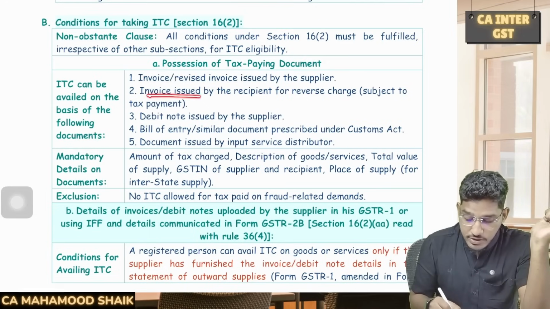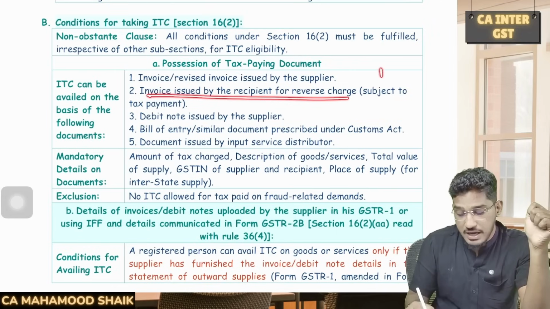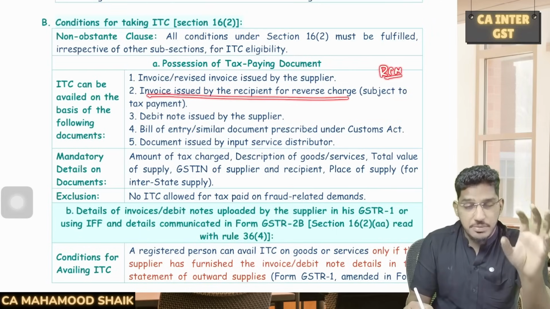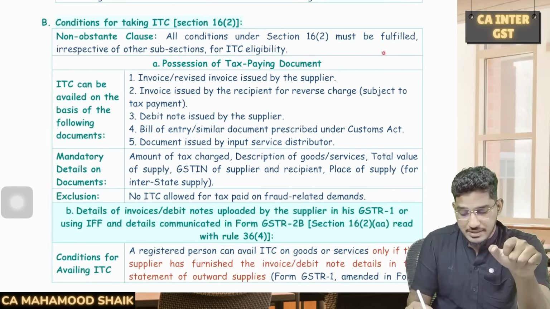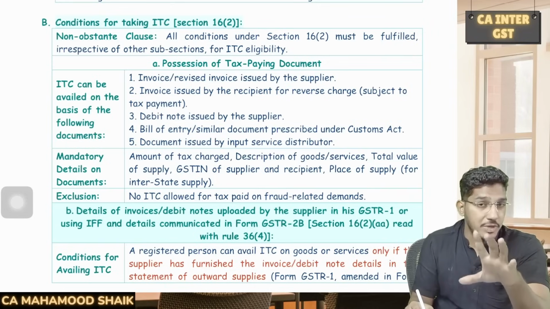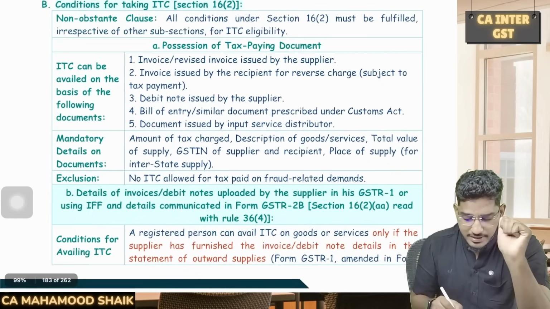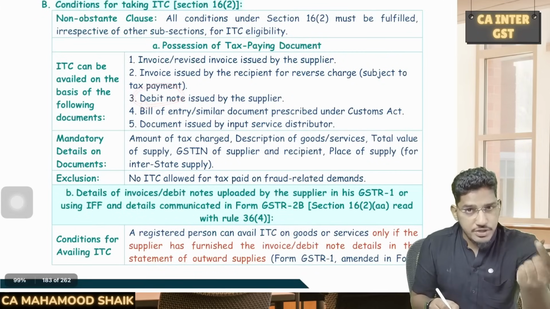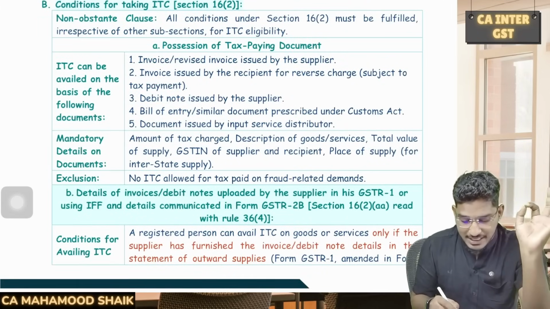Or it could be an invoice issued by the recipient for reverse charge if it is the RCM. If you are a recipient required to pay tax under reverse charge mechanism, and if your supplier is an unregistered person, then you do the self invoicing. Even that self invoicing also can be a valid document for availing input tax credit. And debit note, if any debit note is issued by the supplier, that also can be a valid tax paying document.